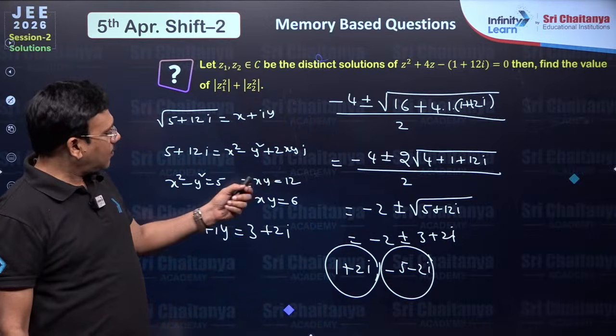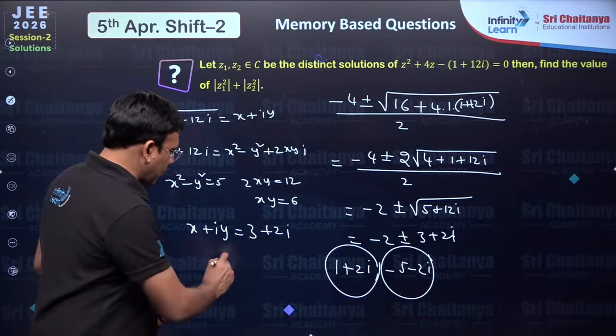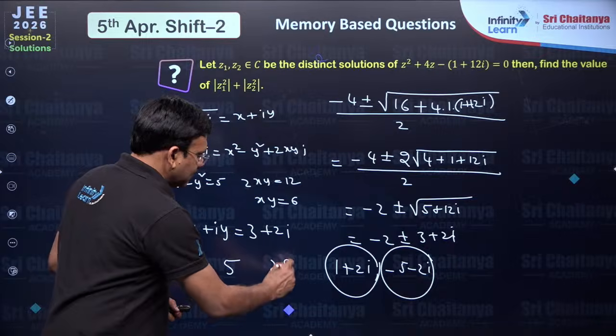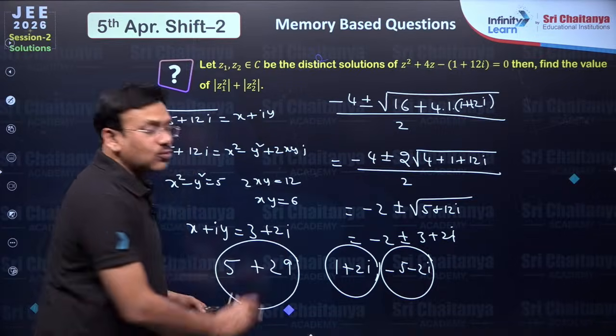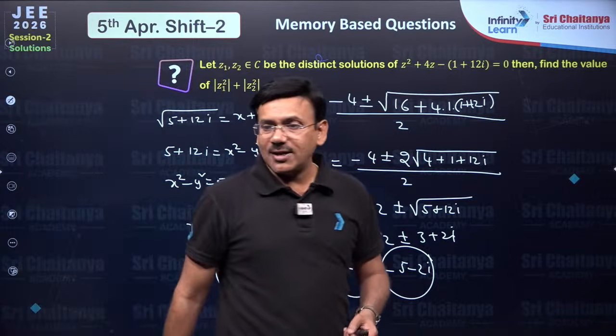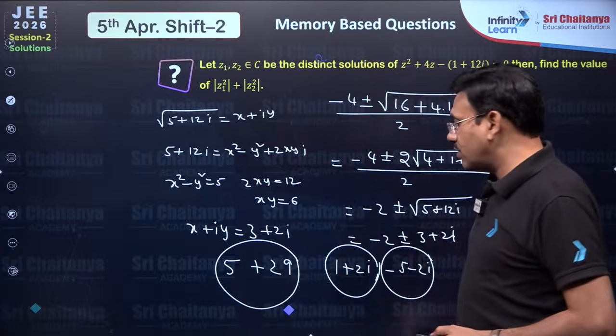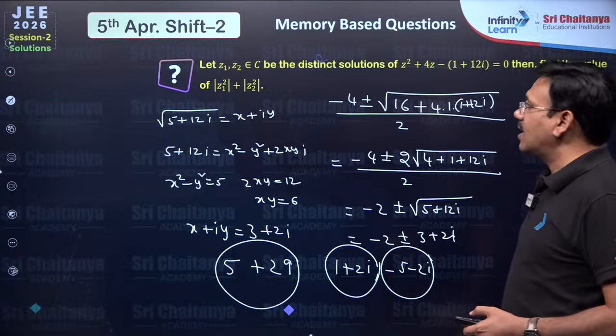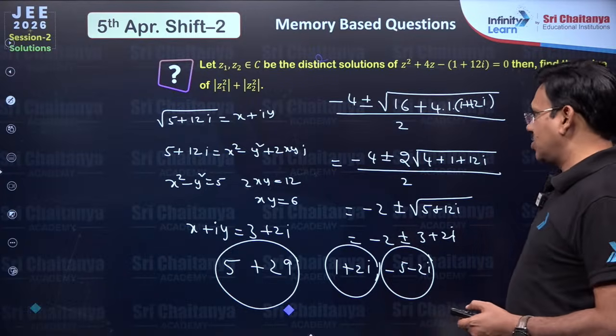Now modulus of z1 square is going to be 5, modulus of z2 square is 25 plus 4, 29. 5 plus 29 is going to give you the answer. Come on, write, all of you, give your answer. 29 plus 5 is going to be 34. 34 is the answer for this particular equation, right?